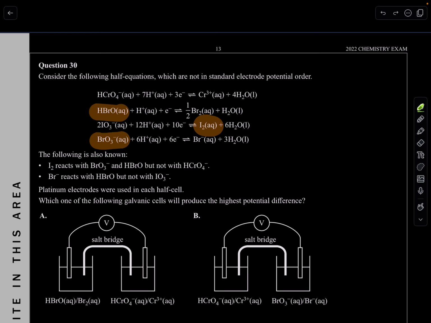Because remember, it's going to be a spontaneous reaction. For example, this was already good because there's a spontaneous reaction between them. But this here must also be on top too for a spontaneous reaction. So what's going to happen? We're going to write the first one, HBrO. I'm not going to write the electrons and stuff. It goes to half Br2. And this one also has to be larger than this. So I'm going to say BrO3 minus goes to Br minus, okay?